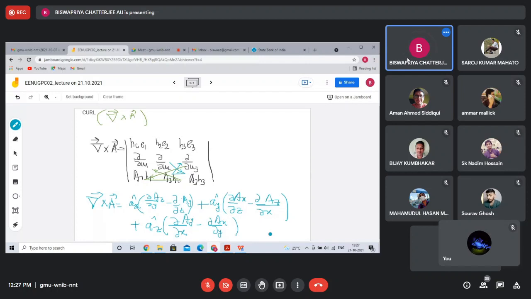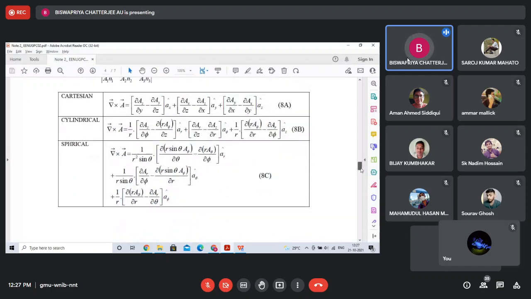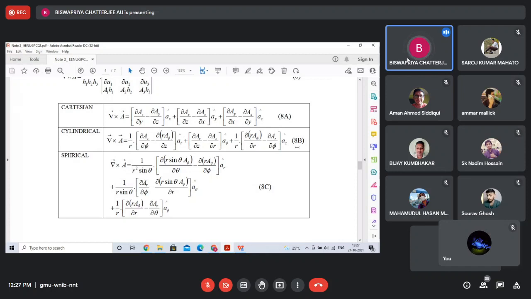Similarly, if you go for cylindrical and spherical system, you should get the expressions like this. Okay. You should get the expression in this way.